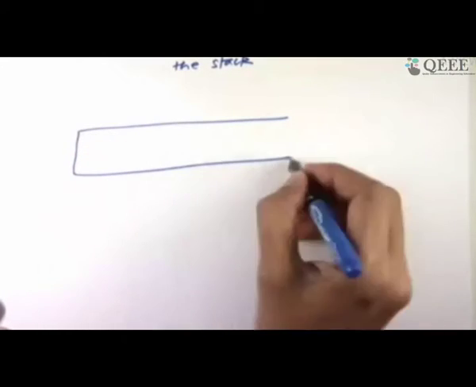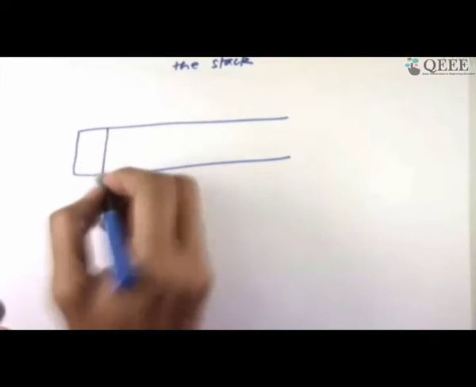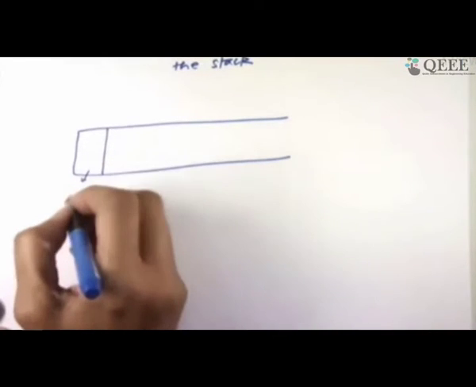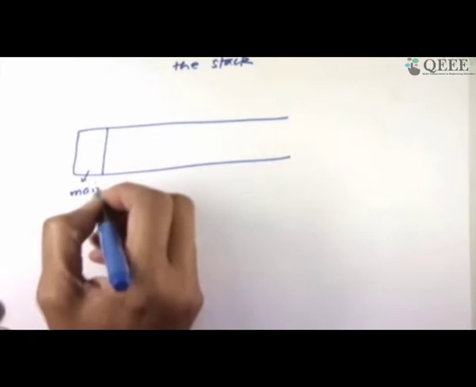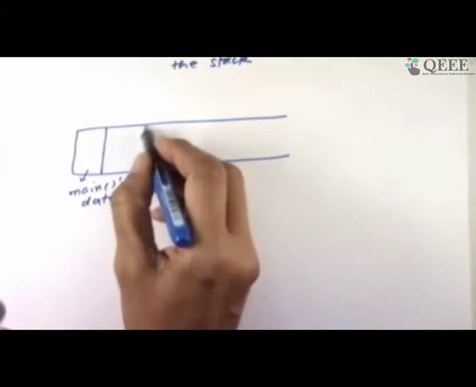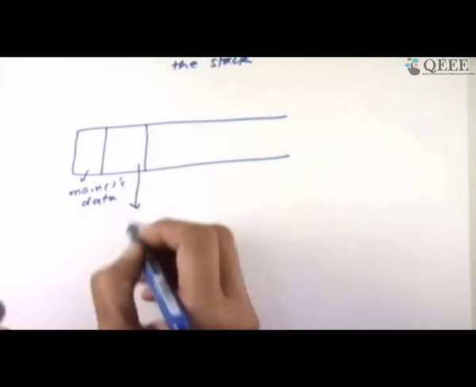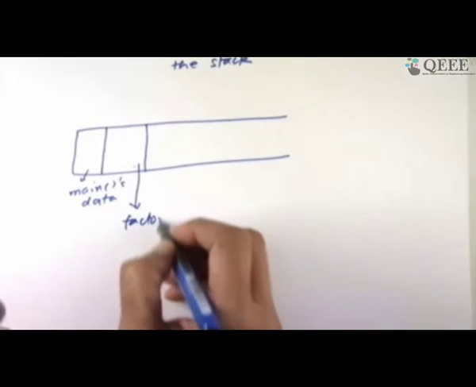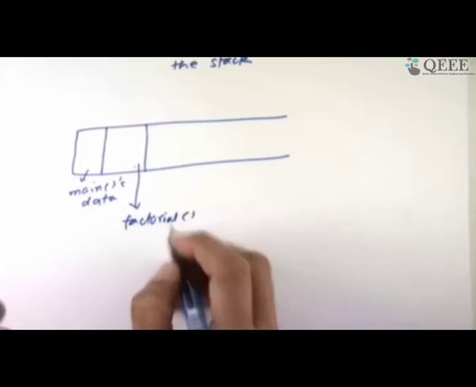So let me draw the stack horizontally. Let's say this is my stack. This is the main, means data of main. Main's data is here, whatever that be. And let's say this is my recursive function factorial. Factorial's data is here.